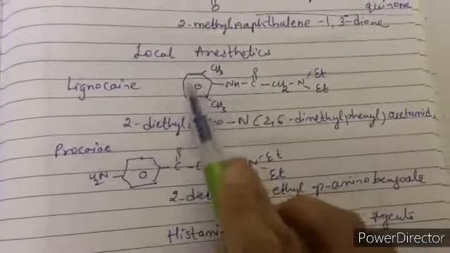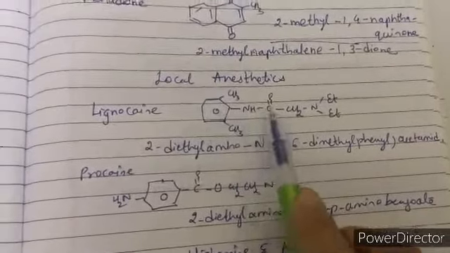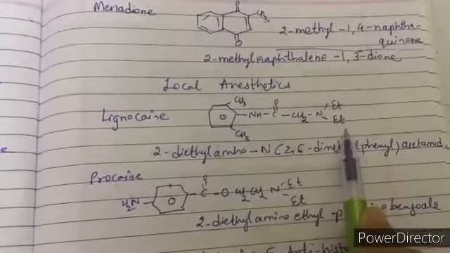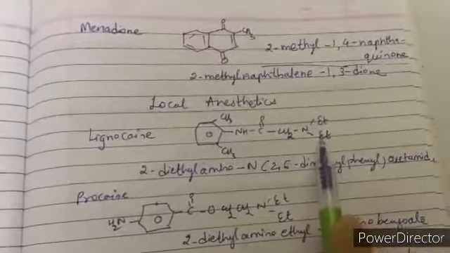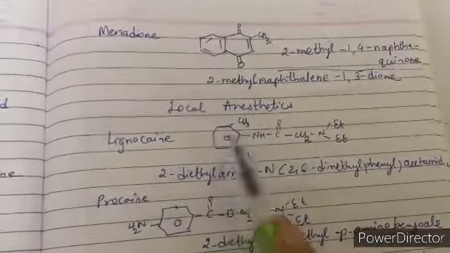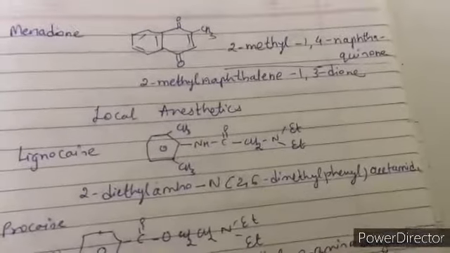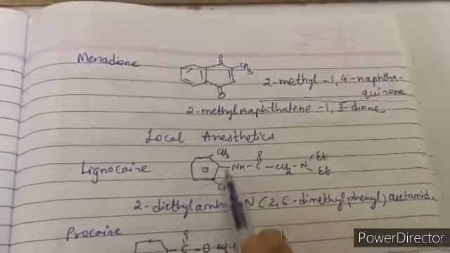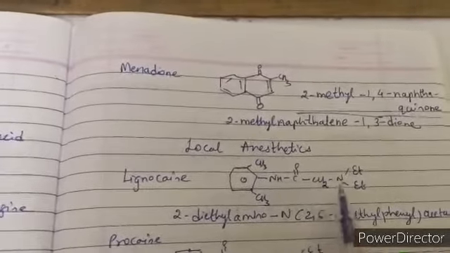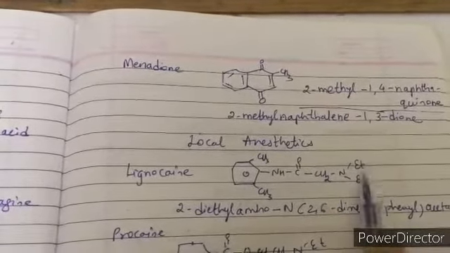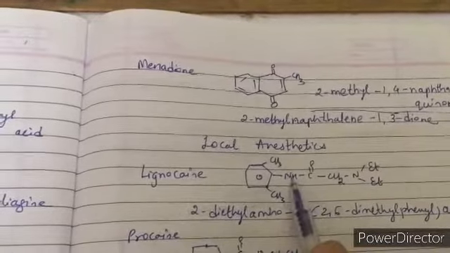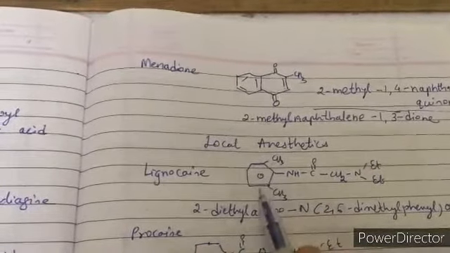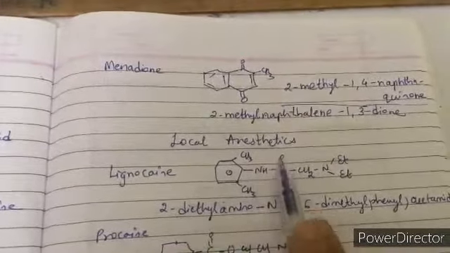Let us talk about some local anesthetic drugs. First one we have lignocaine. Now this is C6H5CH3CH3NH COCH2NEt2. So 2 ethyl groups on nitrogen, and this is dimethyl phenyl acetamide. Now what is acetamide? CH3CONH2 is acetamide. Now we have 2-diethyl amino. On N we have 2,6-dimethyl phenyl. This is acetamide.